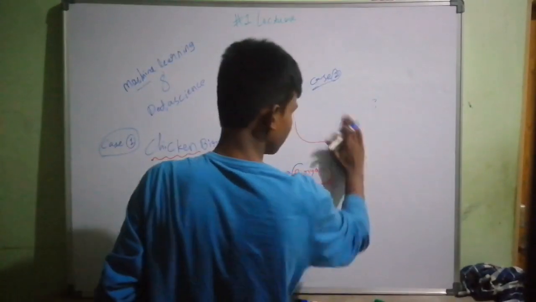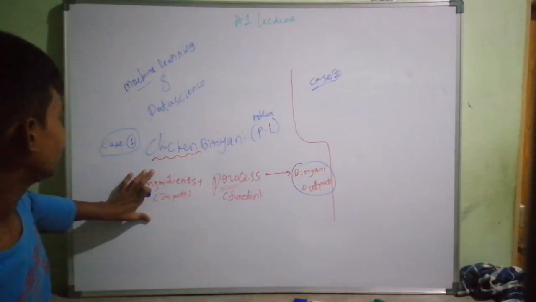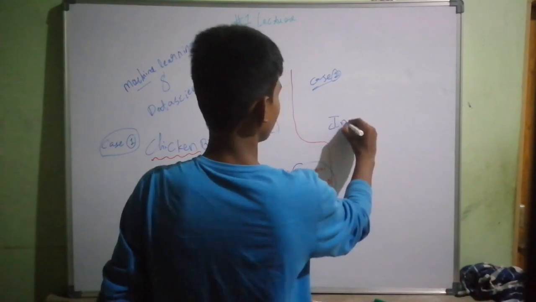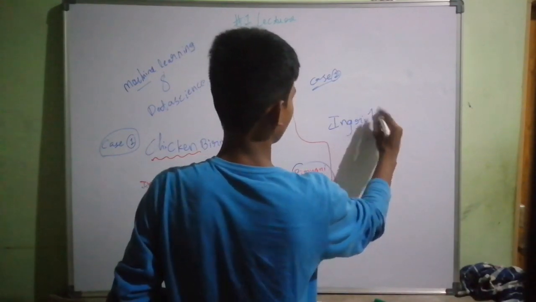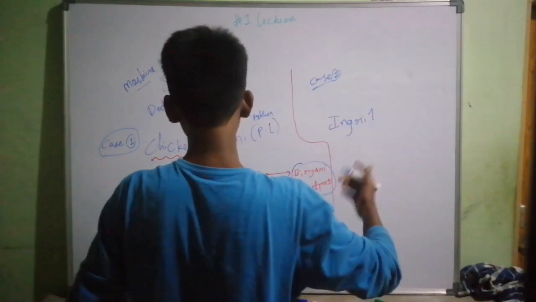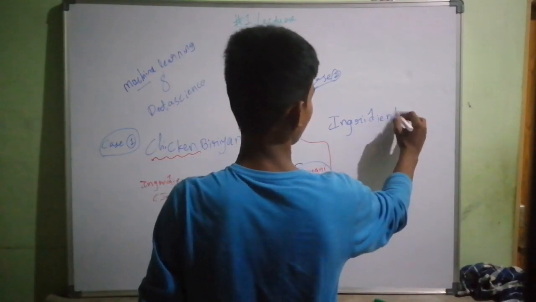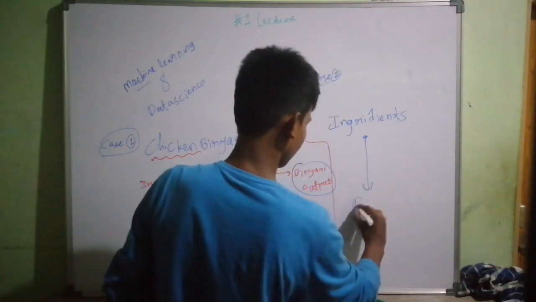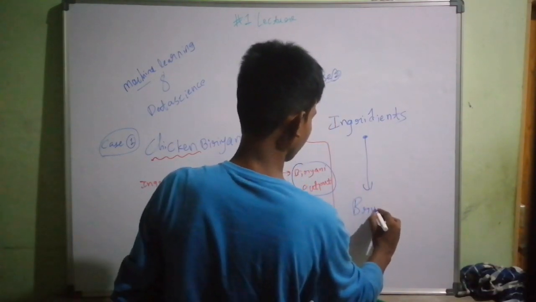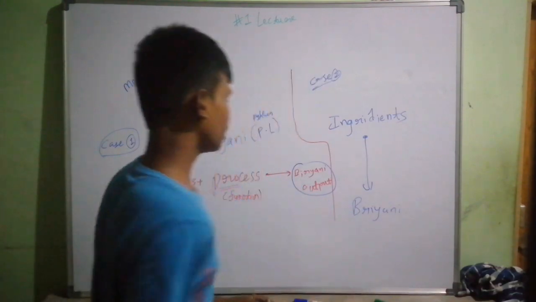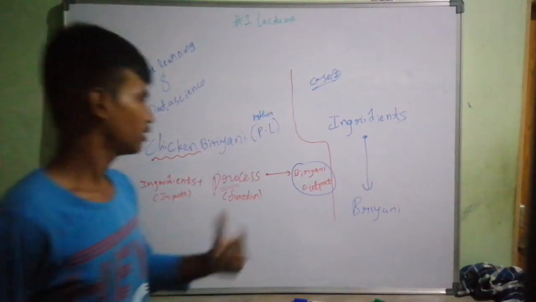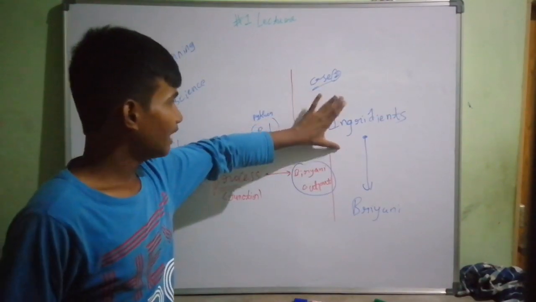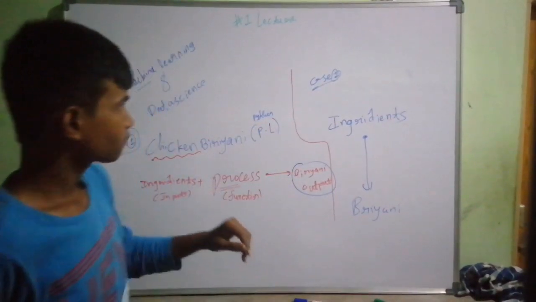Let me do it in a clearer way. First, let me give the ingredients, like step number 0. Without ingredients, you don't get any biryani. So I give the ingredients so that I get something called biryani from it. I'm a little poor in language, but okay. By taking this input, I get this output.